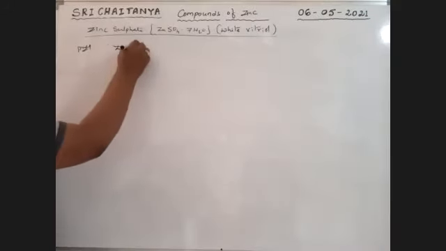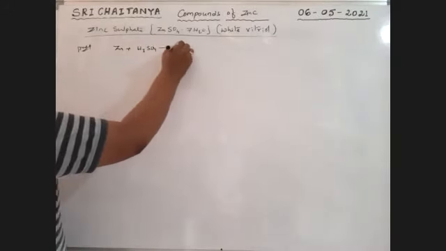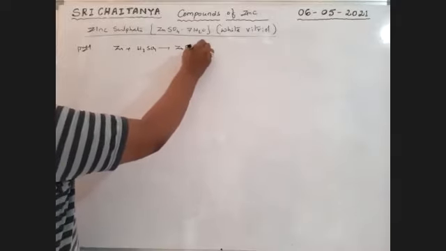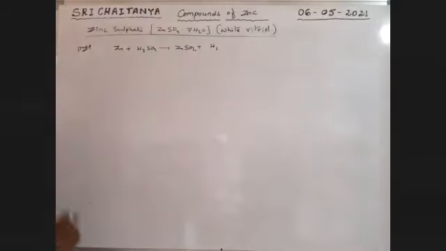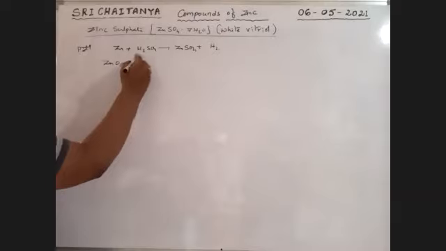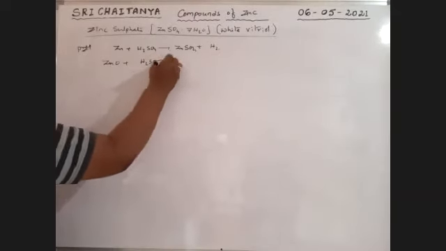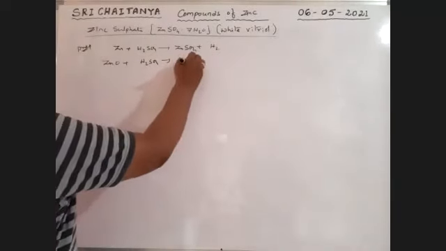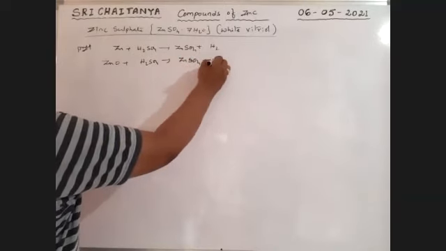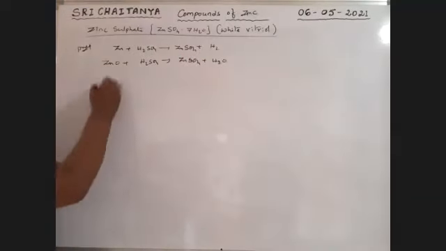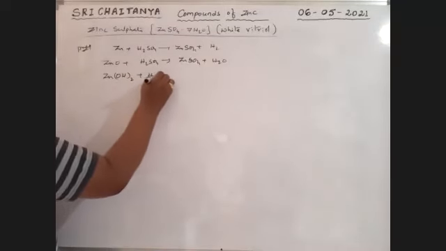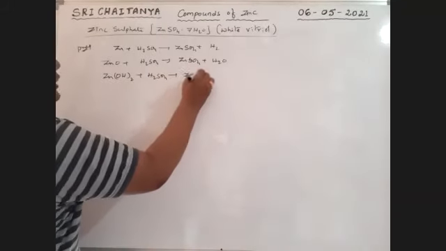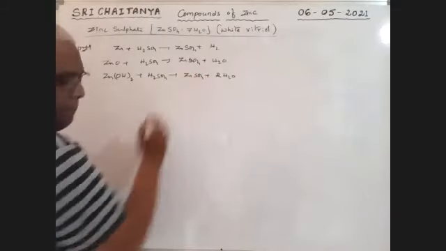Preparation methods. When zinc reacts with H2SO4, it gives ZnSO4 plus H2. Next, zinc oxide reacts with H2SO4, just like CuSO4, giving ZnSO4 plus H2O. Next, zinc hydroxide reacts with H2SO4, gives ZnSO4 plus 2H2O.